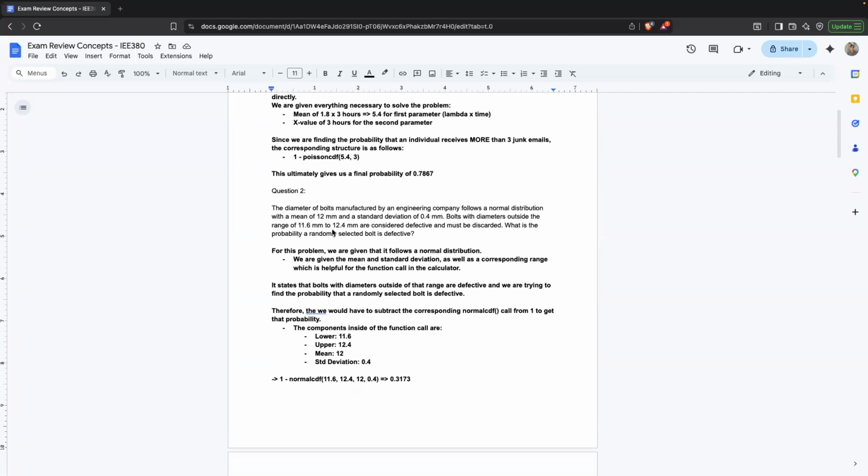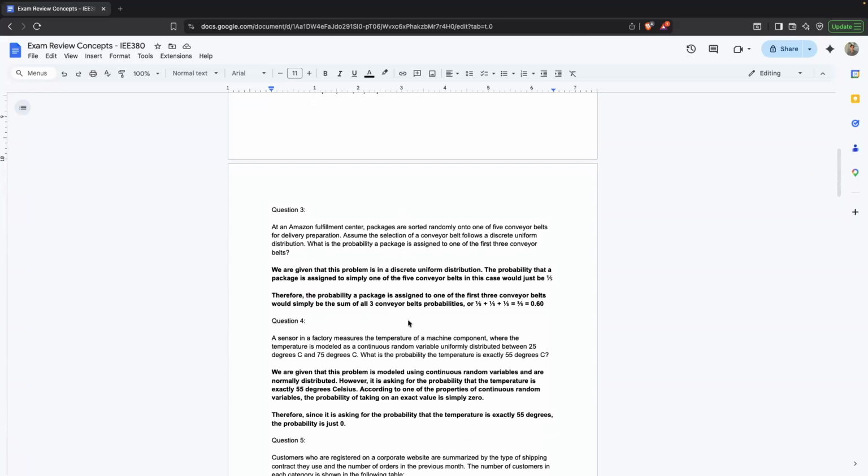In order to find all those non-defective bolts inside of that range, we plug it into our normal CDF function, using the lower bound of 11.6 and the upper bound of 12.4. We have our mean and our standard deviation, 12 and 0.4. We plug that into the calculator function and subtract it from 1. We get a corresponding probability of 0.3173, or just above 31%, for a defective bolt.